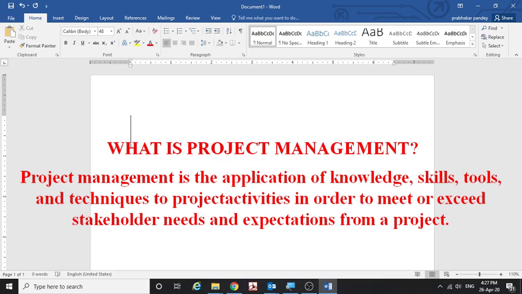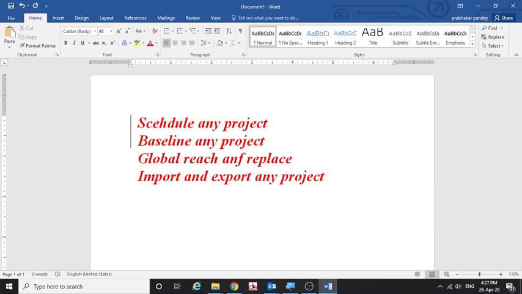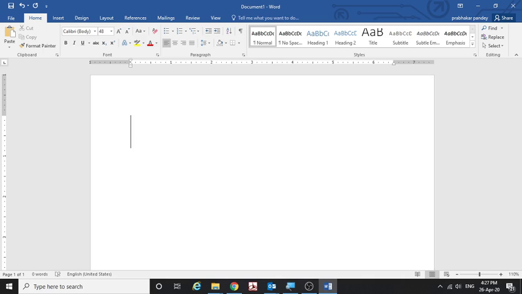In Primavera P6 you can schedule any project, track any project, monitor any project, and baseline any project. So basically it is very useful for project managers, planners, project control engineers, even for engineers also. It is a very good software. So let's start with project management. To understand these P6 tools we have to learn about project management. I will show you some overview of project management.